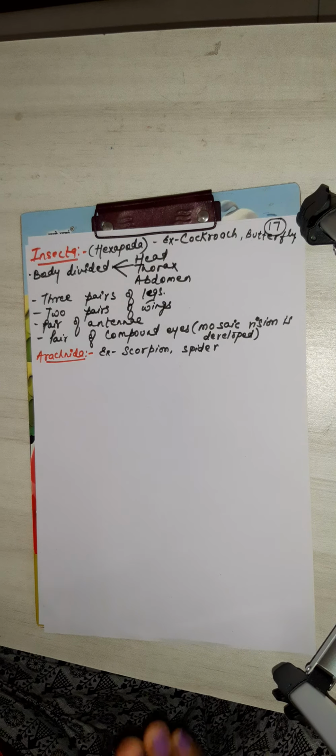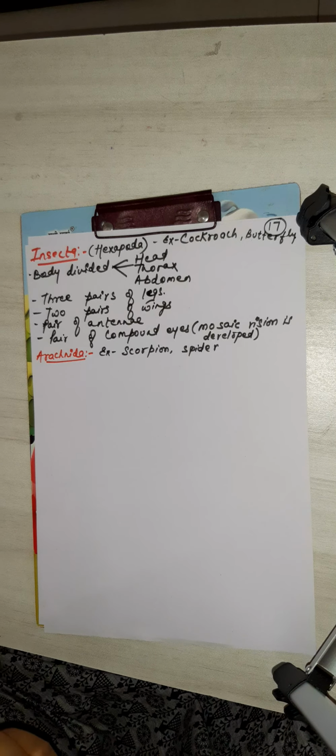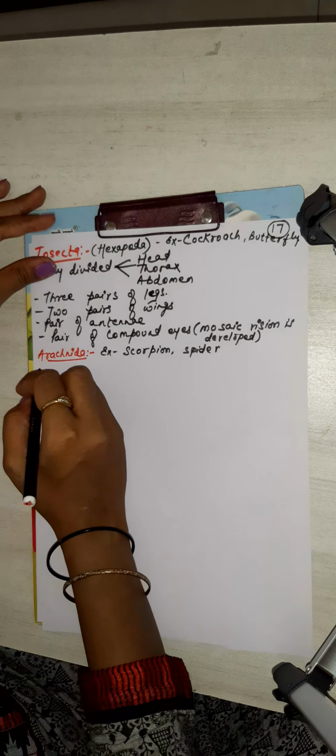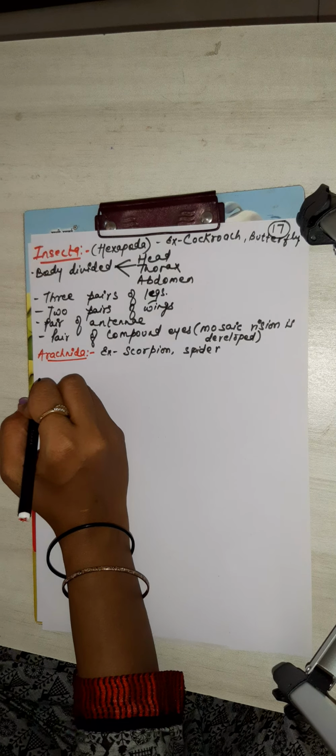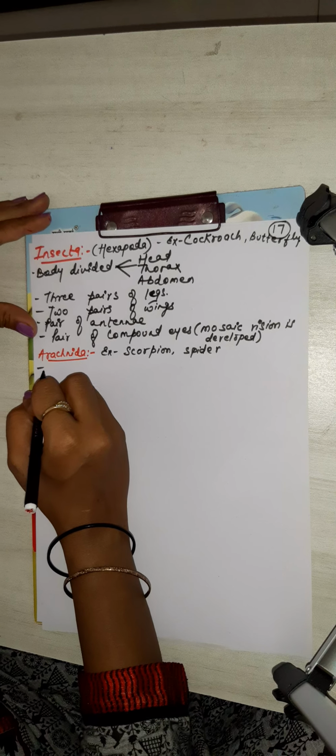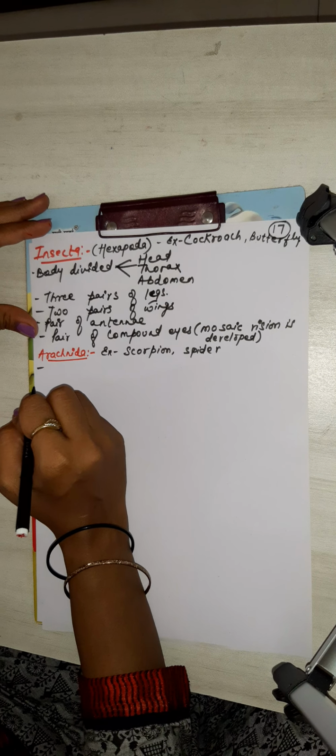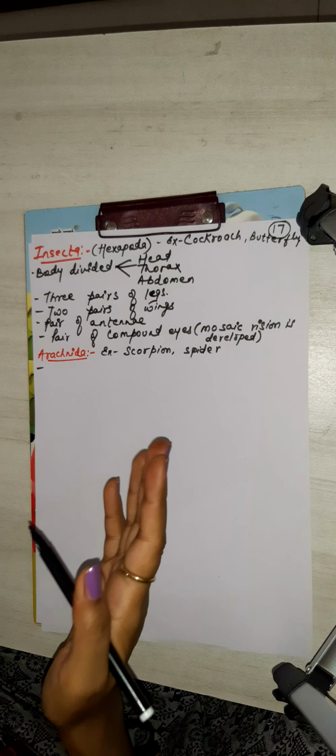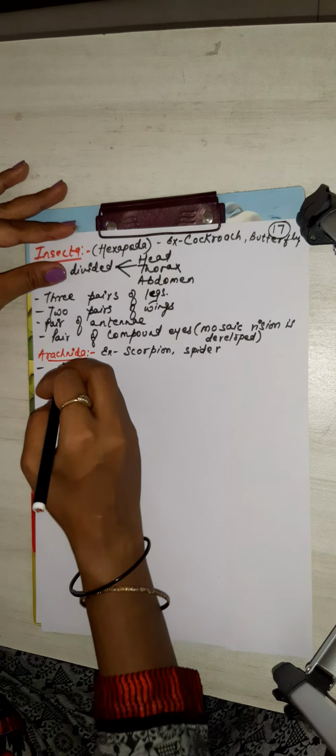You people see in a spider 4 pairs of legs, 8 legs visible. That is how they stick on the wall. There are many things you are not supposed to mug up, just common observation will help you learn all these things.